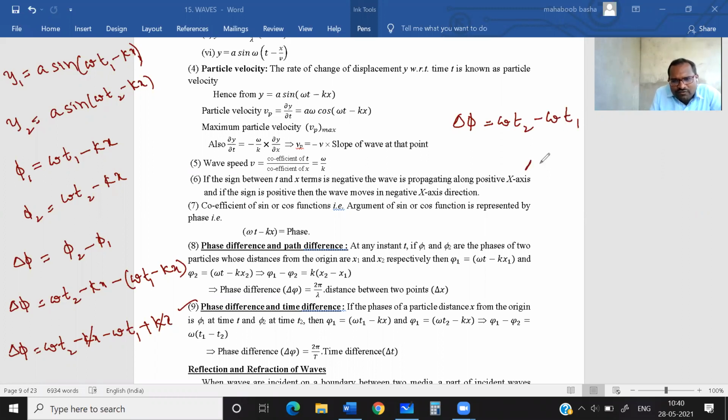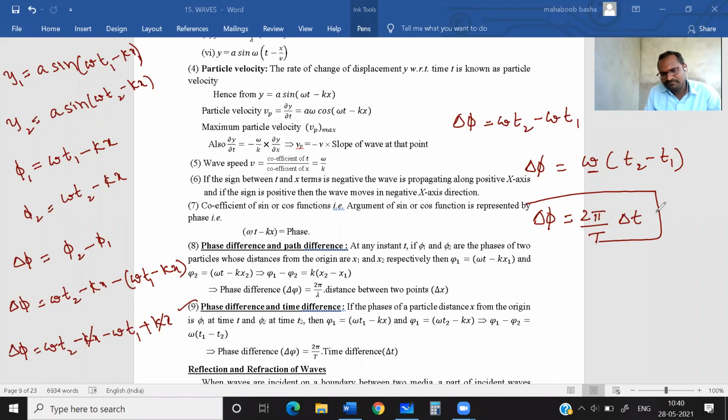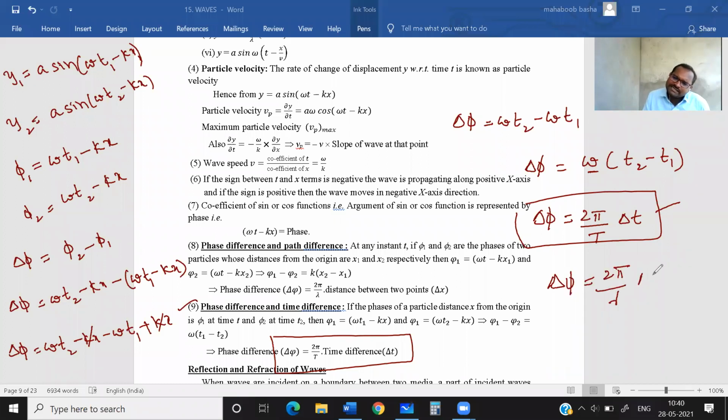Now, can we take omega common? Yes. You will get omega into t2 minus t1. Omega we can write as 2 pi by T, into delta t. This is delta t. Yes, this is the relation. The phase difference is equal to 2 pi by T into the time difference. These two equations, delta phi equals 2 pi by lambda into delta x, and delta phi equals 2 pi by T into delta t: just learn these equations by heart.